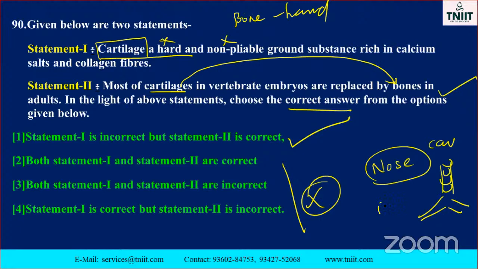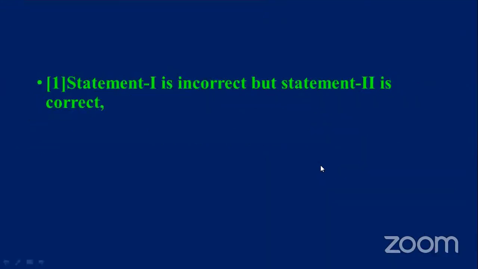You know, take an example of ear. Okay, the pinna, the outermost layer. This one, this part. Okay, this part. Inside eustachian canal and also so and so. Tympanic membrane and cochlea, okay, stapes and those things. Okay, this part is also made up of which one? Cartilage, not bone. It can be easily flexible, just like a rubber. Okay, it will not easily break. Okay, bone will be easily broken because it is very strong only. So this is the correct option. Statement one is incorrect, but statement two is the correct answer.